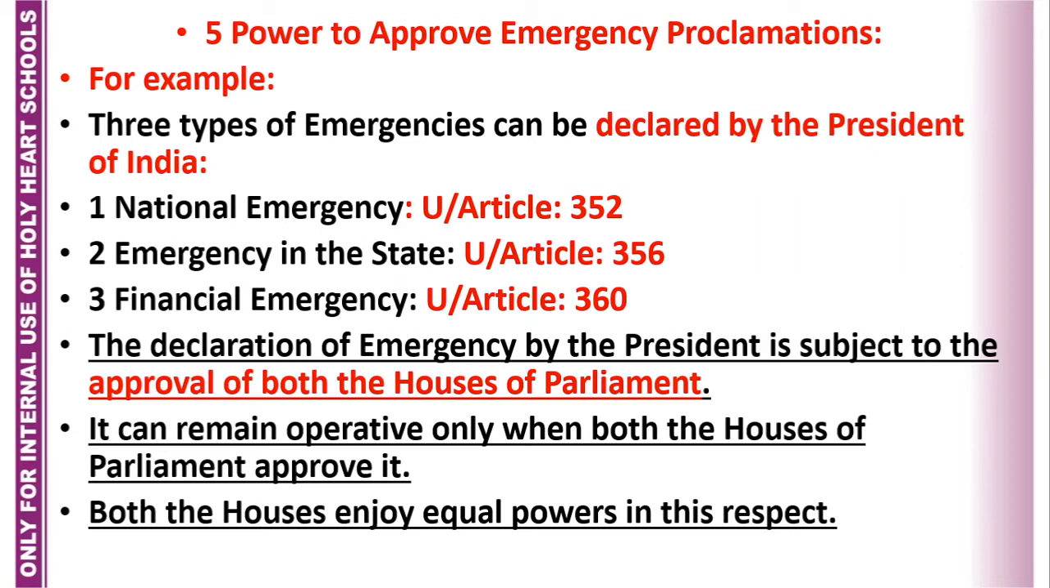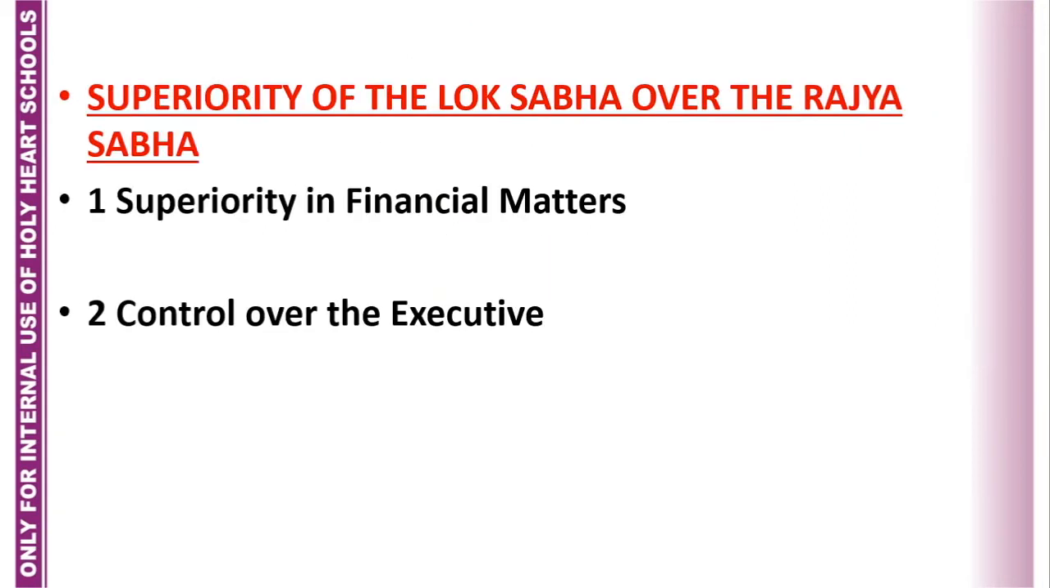Both the houses enjoy equal powers in this respect. Yes, impeachment process and emergency position can be declared and approved by both the houses. Here, it is not that one house approves the emergency and the other house does not approve. Both the houses must approve the emergency.